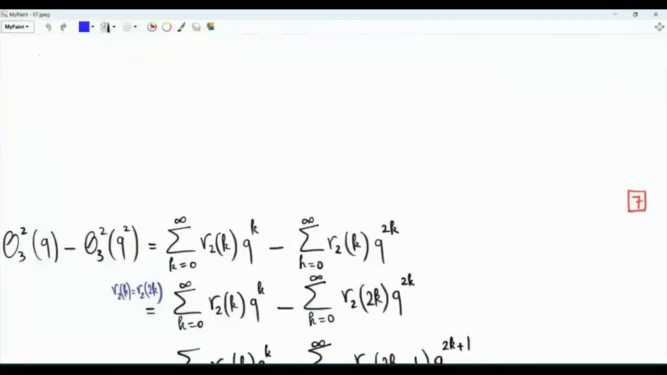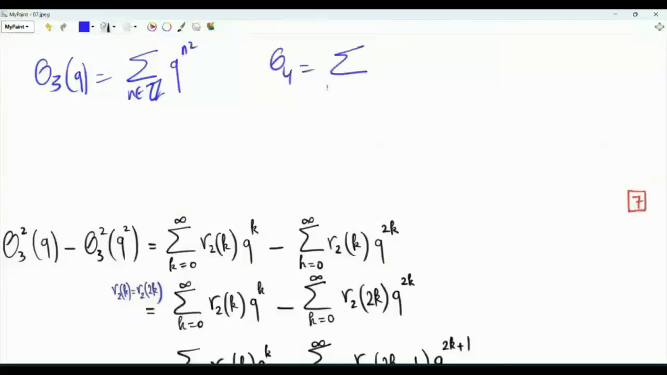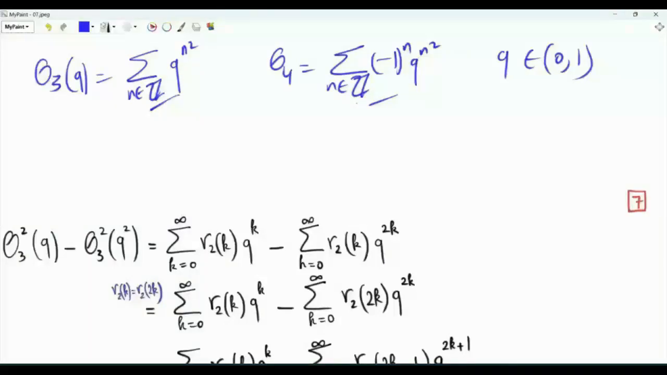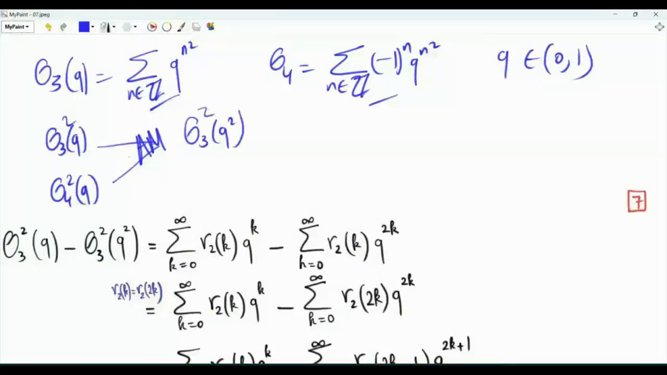Let's assess our current situation. We defined this function theta 3 of q as the summation over n in the integers of q to the power n squared, and theta 4 is the same thing but with minus 1 to the power n. And let's take q to be a positive real number in the interval between 0 and 1. Using the definitions, we discovered the following: theta 3 of q squared and theta 4 of q squared. If we take their arithmetic mean, this is theta 3 of q squared squared. If we compute the geometric mean, then this is theta 4 of q squared squared.